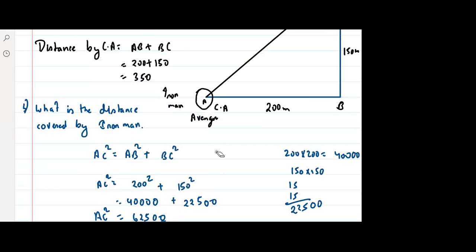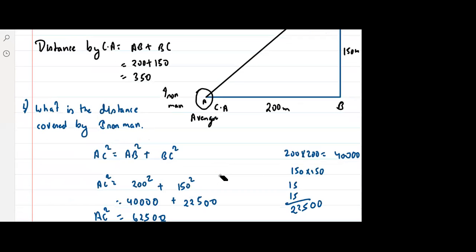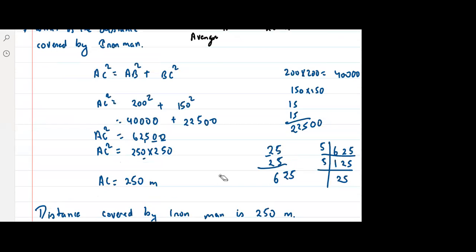So tell me, what is the shortest path from A to C? The answer is 250, na? Distance covered by Captain America is 350 because it is AB plus BC, right? But distance covered by Iron Man is just AC. He flew. So the shortest path is AC. Yes or no? Yes, correct. है ना? ठीक है? Got it, everyone? Very good, Tanushree. Very good, Pratik.